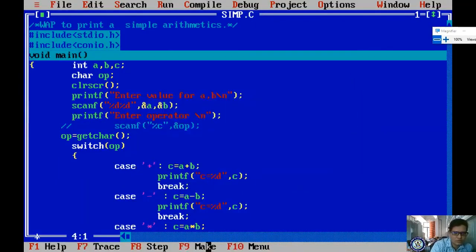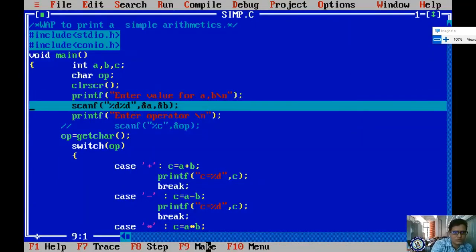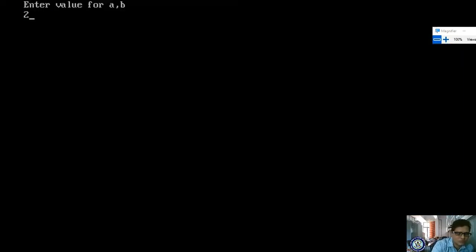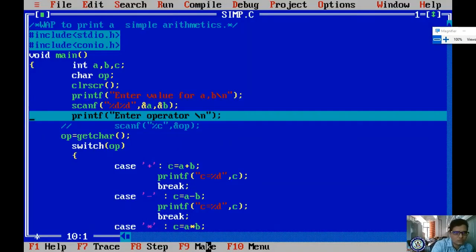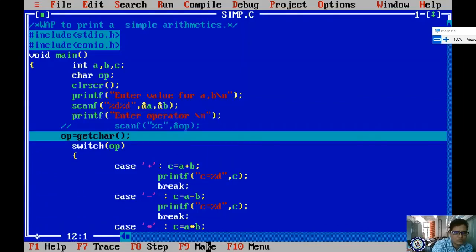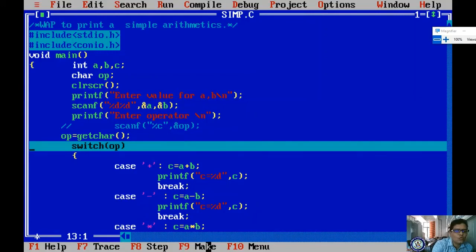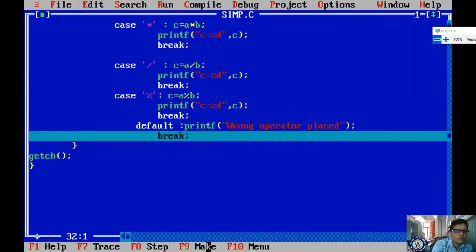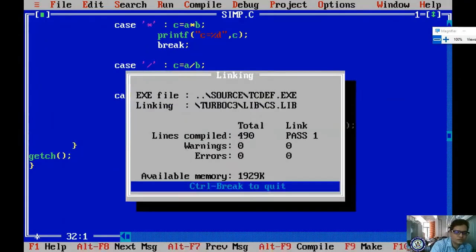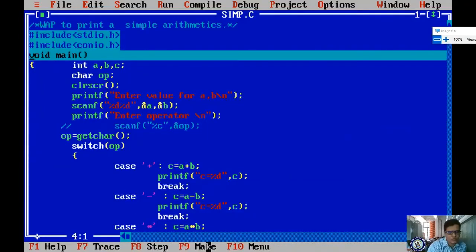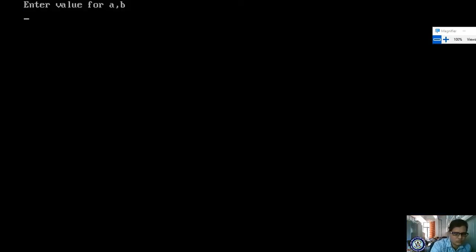So it doesn't display, right? For that, let me make getch. Getche is important. 2, 3, enter operator.